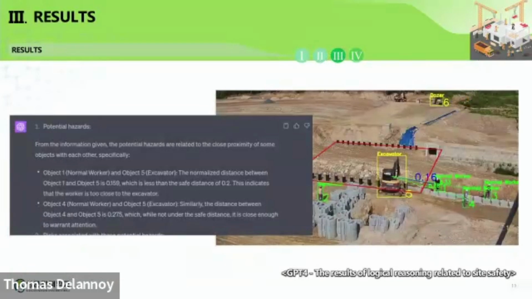As you can see in the right image, the object worker 1 is near ID 5, which is the construction vehicle. So it is lower than the safe distance, so it is a dangerous scenario. The second row is also the same.